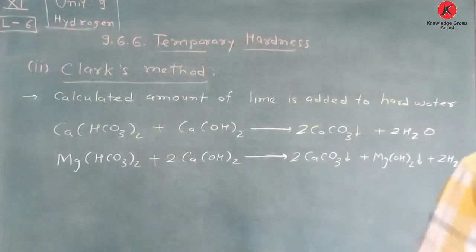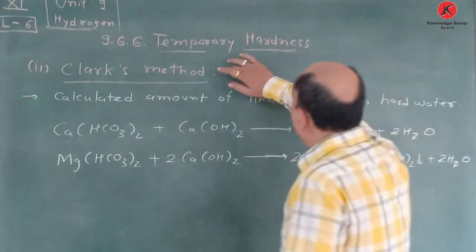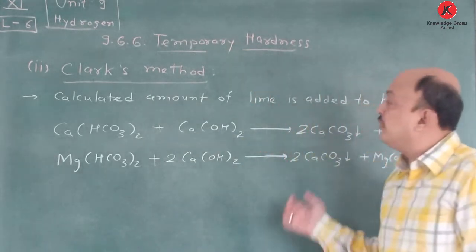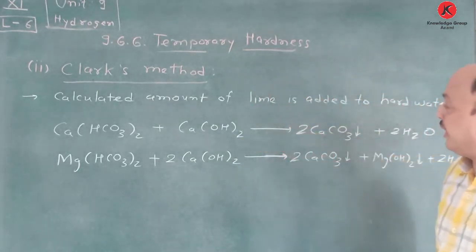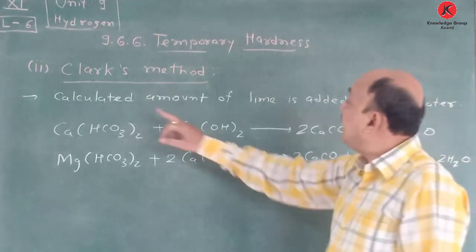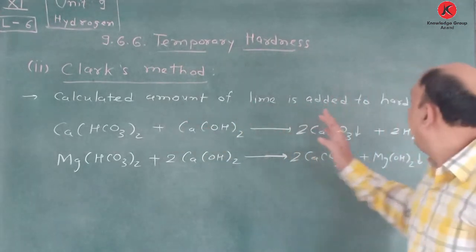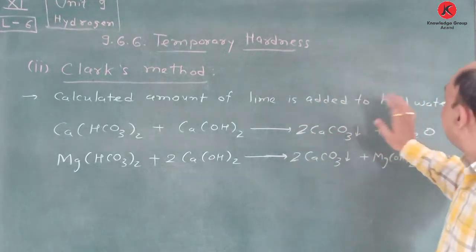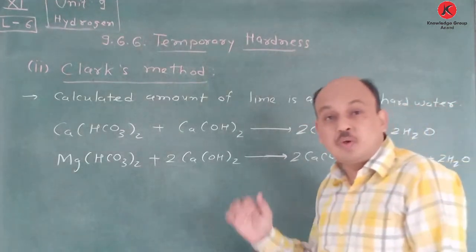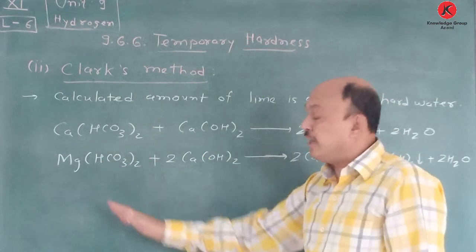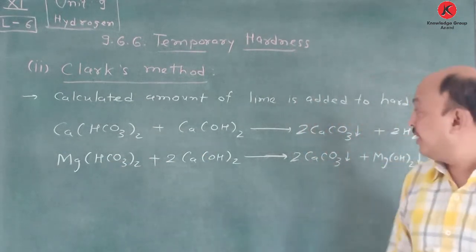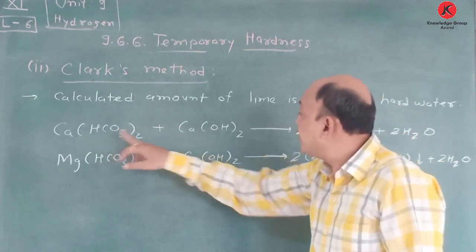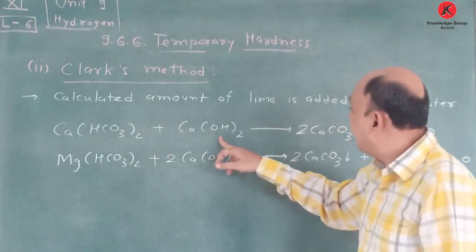Here another method is there, which is Clark's method. Temporary hardness is removed this way also. So here which particular step do you have to take, or what care do you have to take? Calculated amount of lime is added to hard water. That means calculated amount of lime is added to hard water, and in hard water calcium hydrogen carbonate and magnesium hydrogen carbonate is present. And when it reacts with calcium hydroxide, so here calcium hydrogen carbonate plus calcium hydroxide.